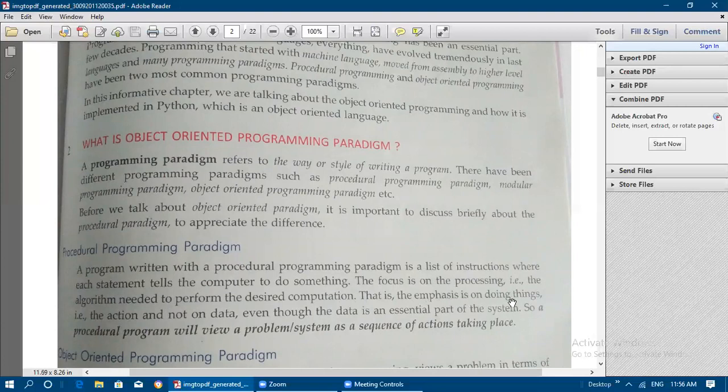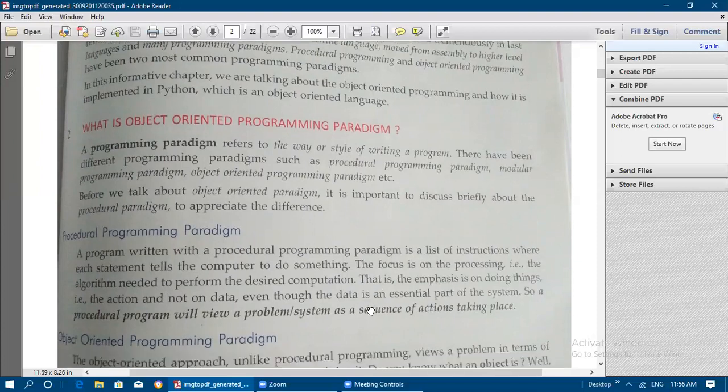The procedural programming paradigm gives importance only to doing things, that is action, not the data. It won't do any work on the data that we are giving. So it will be fully focusing on the action only. So even though the data is an essential part of the system, a procedural program will view a problem or a system as a sequence of actions taking place. Okay, so it will view every problem as a sequence of actions only. So what kind of actions can we perform on the given problem? Like that only, the procedural programming paradigm works.